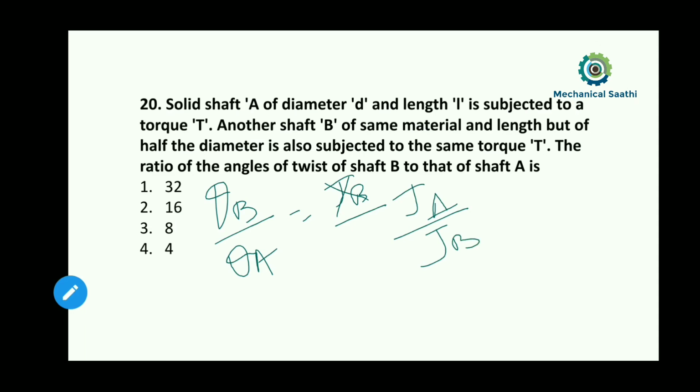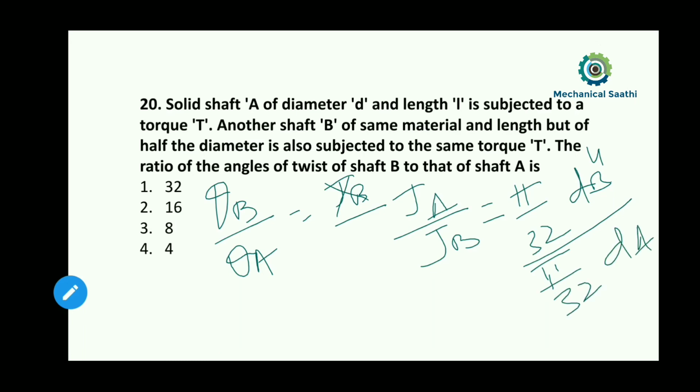So calculating this, J A is pi by 32 d to the power 4, divided by J B, which is pi by 32 d B to the power 4. Here d A is simply equal to d, and d B is halved, so d B equals d by 2.